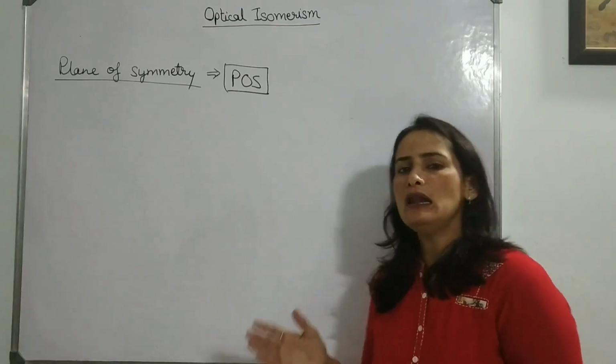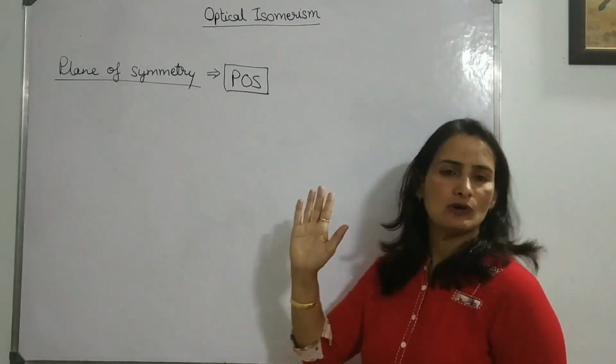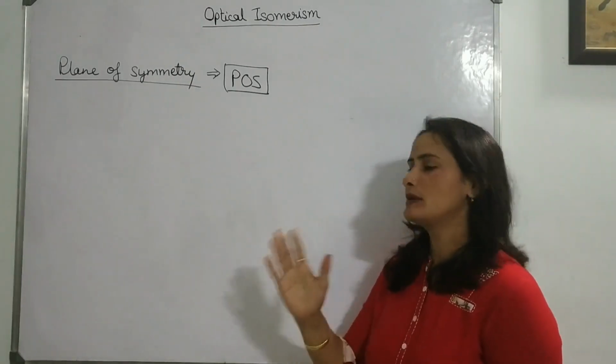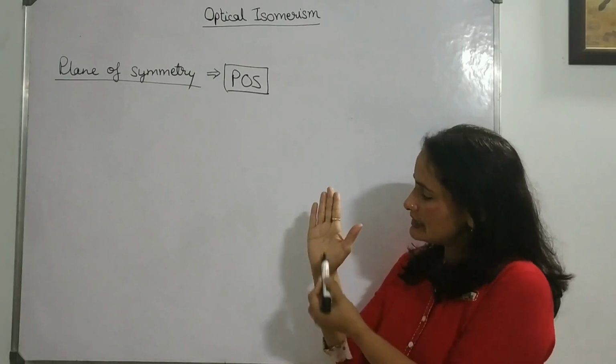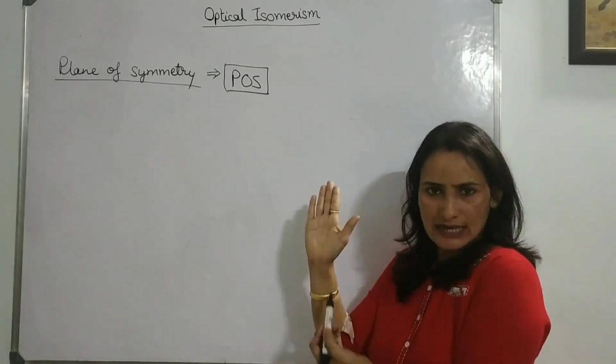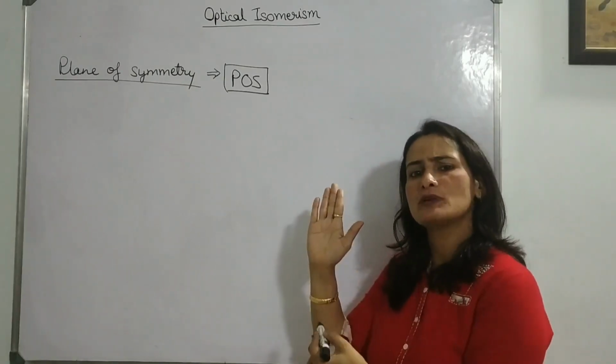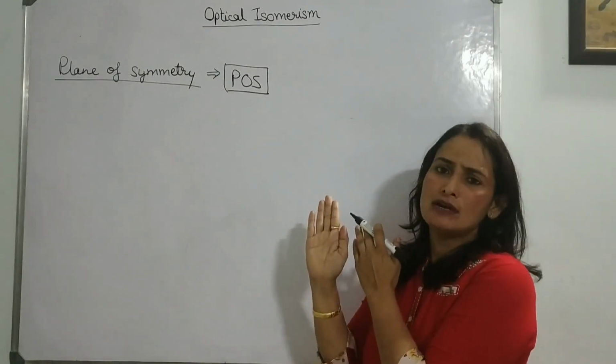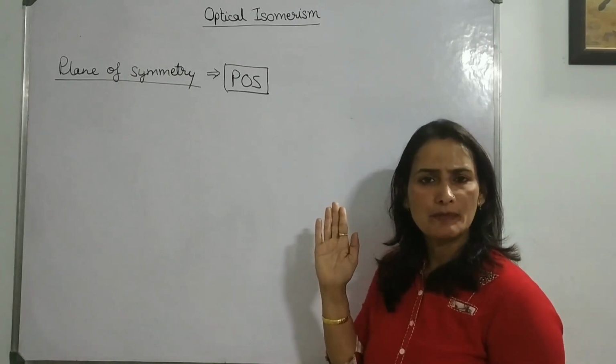For example, our hand is the best example of an unsymmetrical molecule, because if we divide it by the center with an imaginary plane, it will be divided into two unequal halves. So that means it does not have POS.